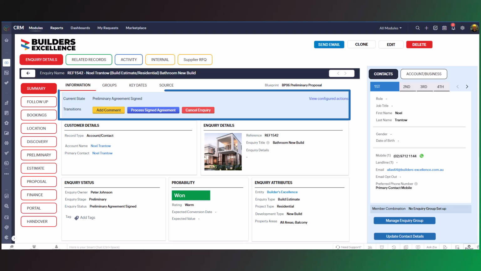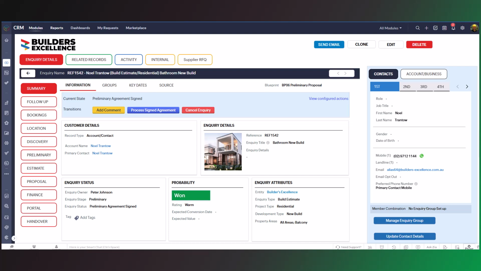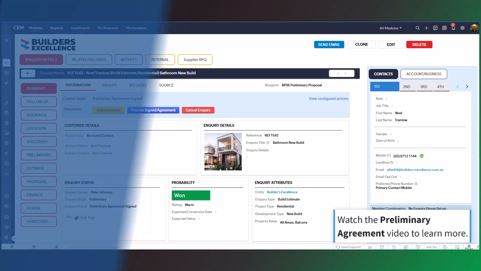Once your preliminary agreement is signed, the blueprint will automatically create the BOQ estimate using the correct recipe. The options not selected will automatically be removed, and the special condition and credit card fee updated with the relevant details. In just a few clicks, you can get commitment from the client, take payment, and automatically generate the contract, invoice, and payment information, which is synced to your accounting system. Watch the video on preliminary agreements to see this process in action.